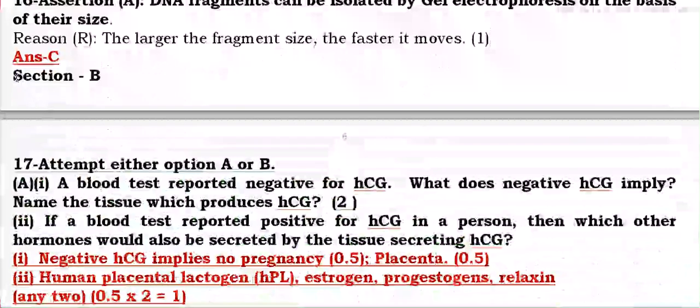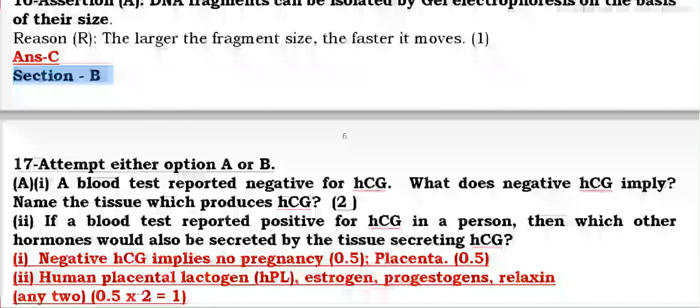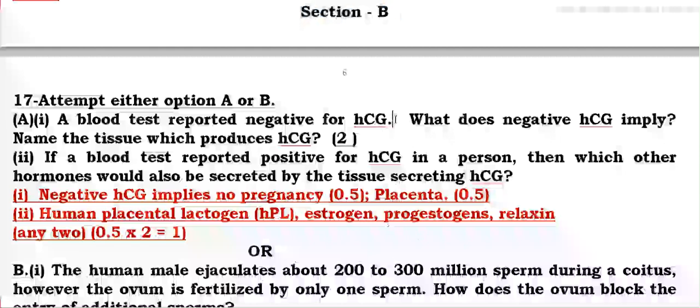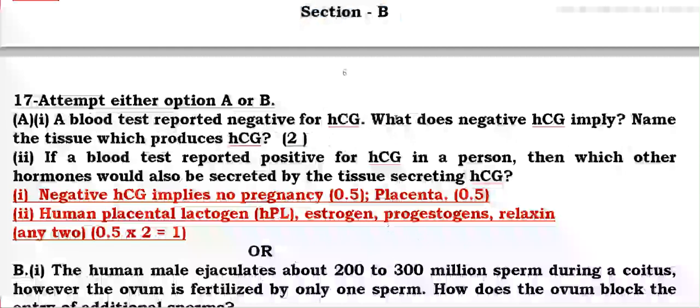Then section B. These are questions of 2 marks. A blood test reported negative for HCG. It means she is not pregnant. HCG is used as a test for pregnancy. HCG implies human chorionic gonadotropin, which is released by the placenta, so it means she is not pregnant. Name the tissue: it is produced by the placenta.